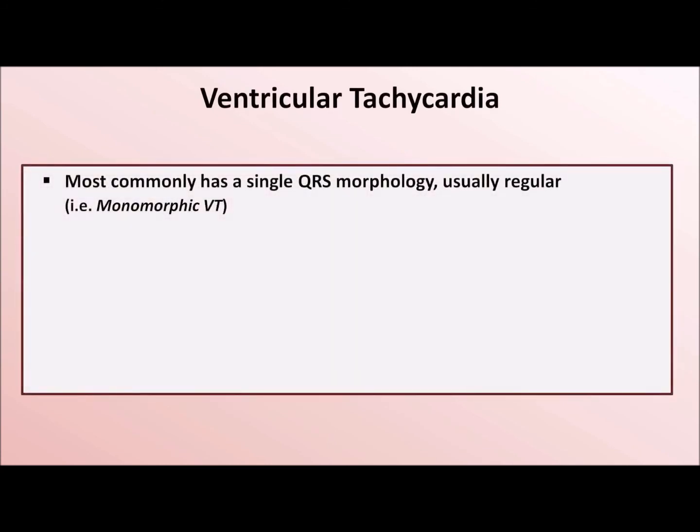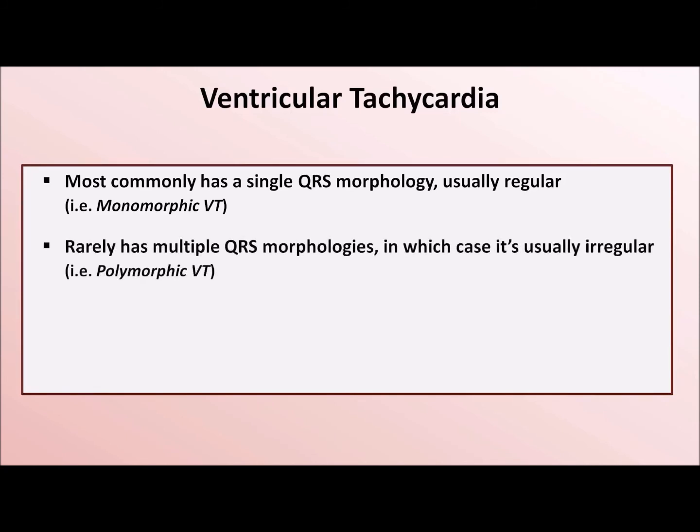The final rhythm I'll discuss today is the most dangerous, and fortunately, usually the most obvious: ventricular tachycardia, abbreviated VT. VT commonly has a single QRS morphology and is usually regular. This is called monomorphic VT. It is common for the first handful of beats of a monomorphic VT to show some irregularity.